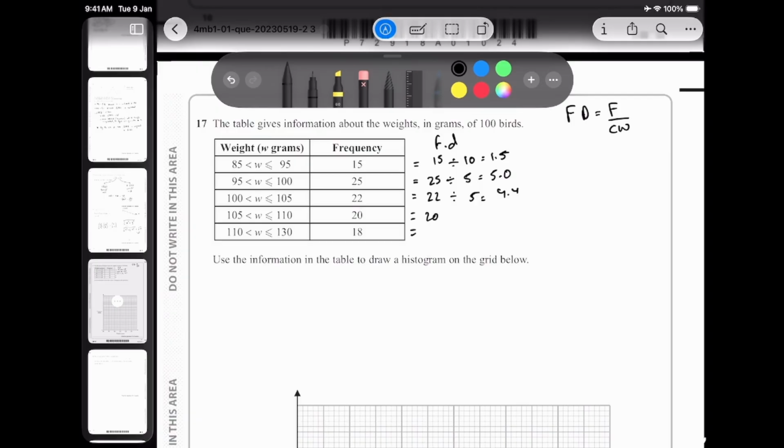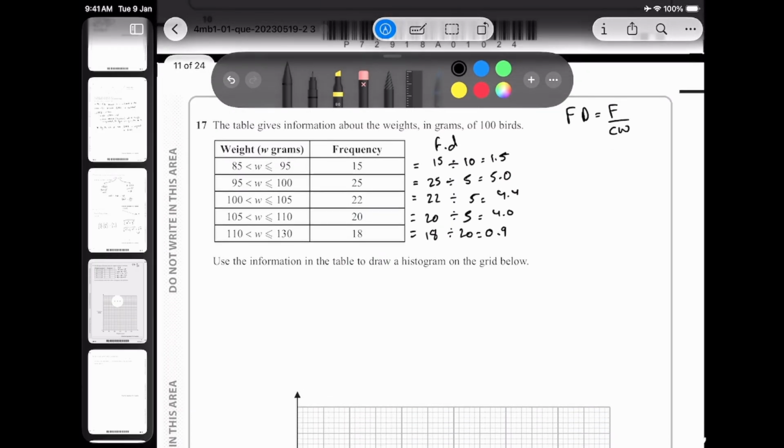We have 20 divided by 5, 4.0. 18 divided by 20 is equal to 0.9. All right, so this is the frequency density that we have found.